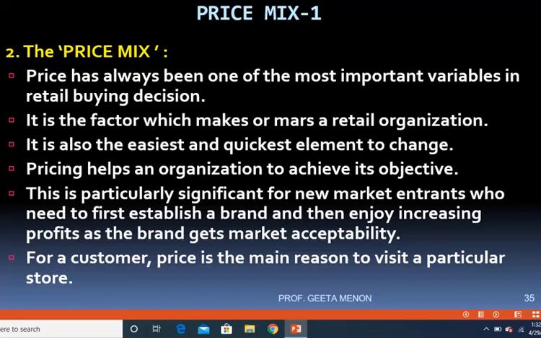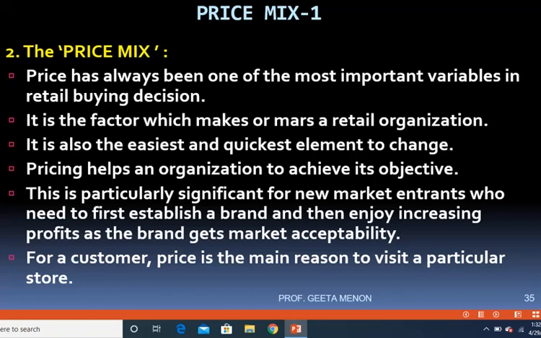People associate these brands with good quality, so today they are in a position to price their products at a higher rate. But if you are a new entrant and you have come out with your own brand for the first time, then you need to first establish a brand, make it acceptable to the customers, and then slowly raise the price and make increasing profits.